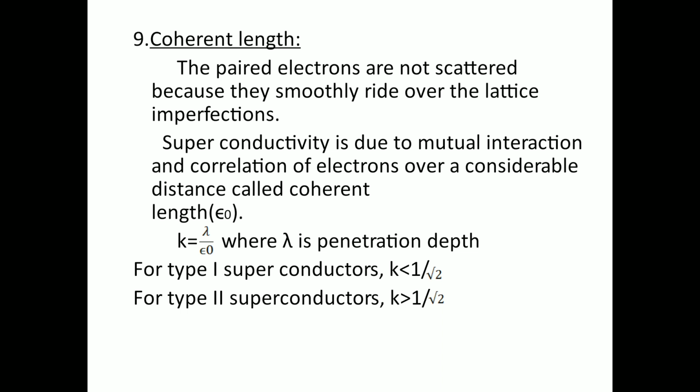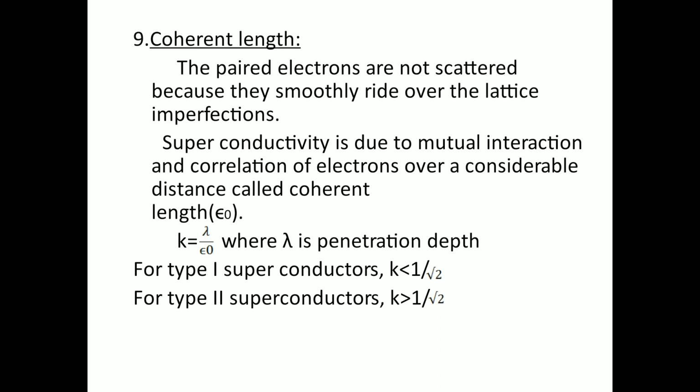Superconductivity is due to mutual interaction and correlation of electrons over a considerable distance. That means the pairing of electrons is possible up to a certain distance. That distance is called the coherence length.